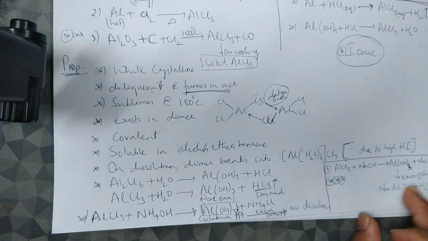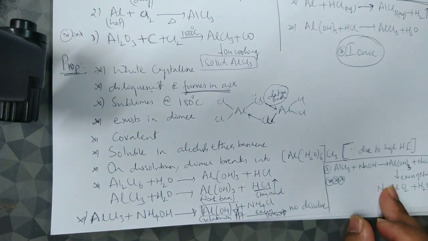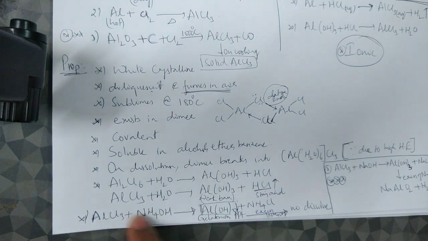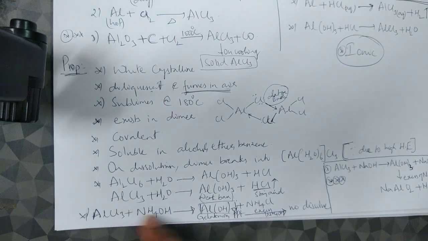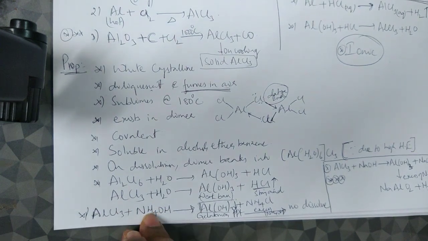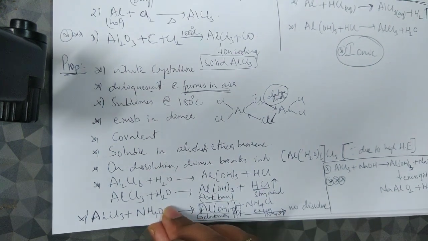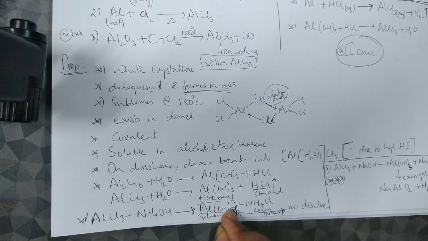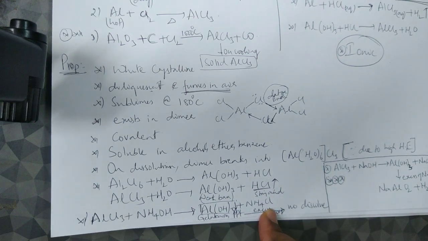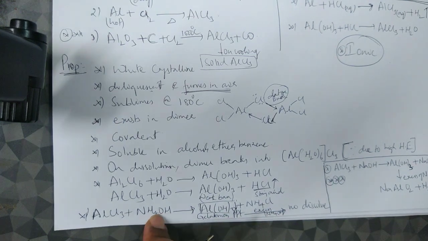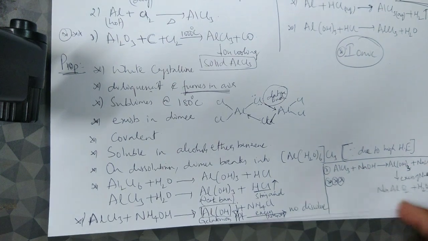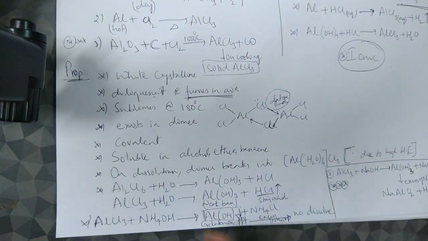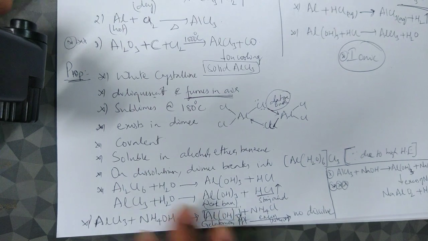In this case sodium hydroxide is very reactive and the reaction can proceed further. Here it is a relatively weak base, so the reaction will not proceed further. So the bottom line is: if the gelatinous precipitate does not dissolve in excess of reagent, it is NH4OH; if it dissolves in excess, forming NaAlO2, it is NaOH.